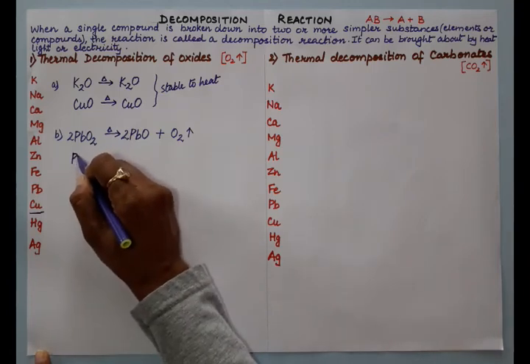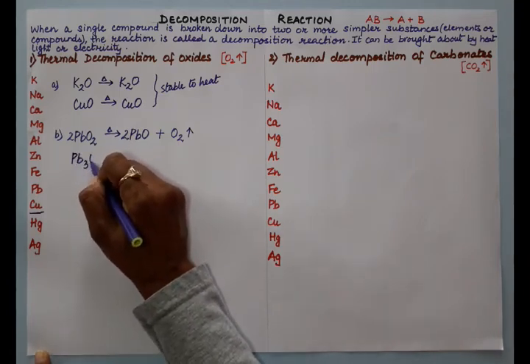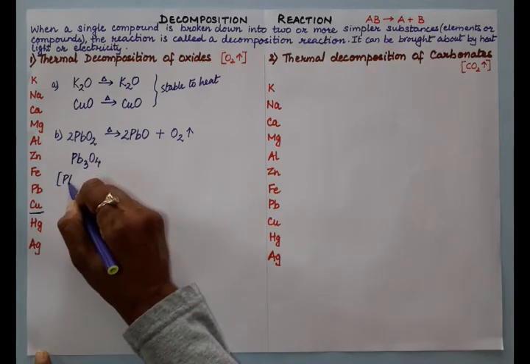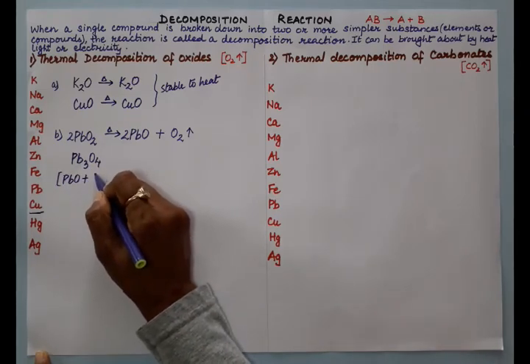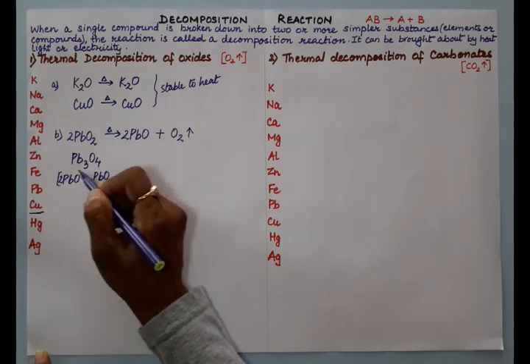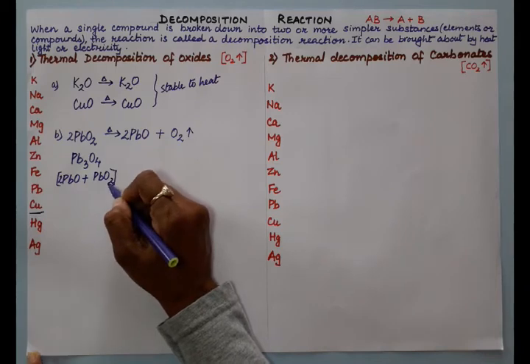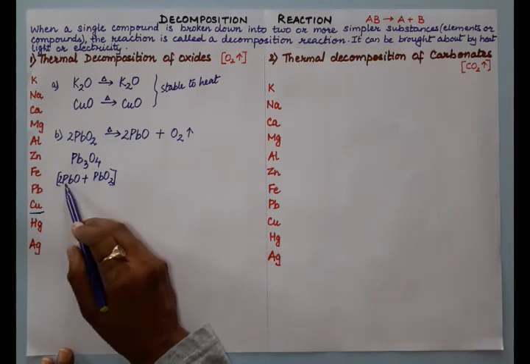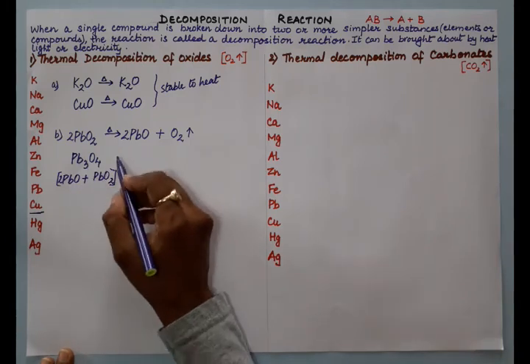One more example, if we take red lead, this is Pb3O4. Again this is a mixture of two oxides, plumbous oxide and plumbic oxide. So two molecules of plumbous oxide and one molecule of plumbic oxide together form Pb3O4. 2 plus 1 is 3 lead, and 2 and 2 is 4 oxygen.